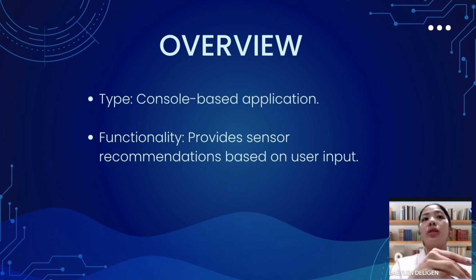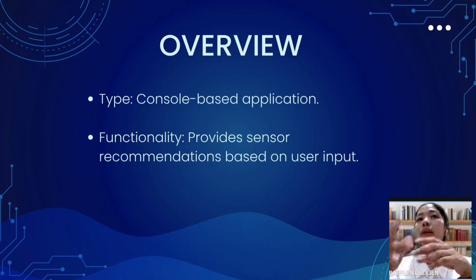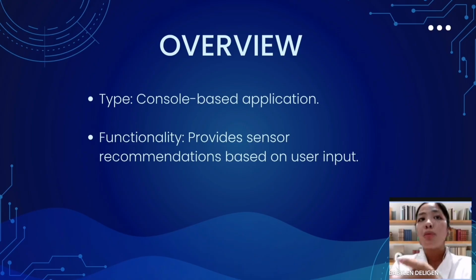Whether the user is conducting initial experiments, working on research level projects, or deploying industrial solutions, the app offers relevant sensor options, saving time and reducing the complexity of manual research. This reference aims to streamline the sensor selection process, making it quicker and easier for users to access accurate, relevant sensor data, and ultimately supporting the successful development of robotics and mechatronics applications.